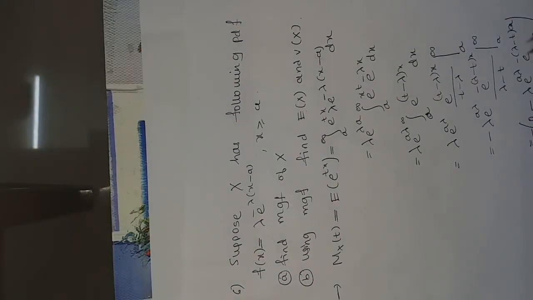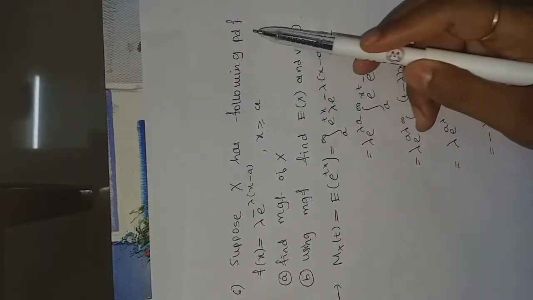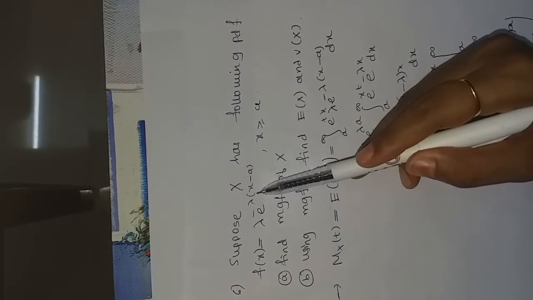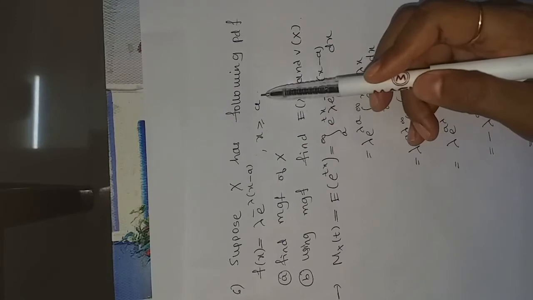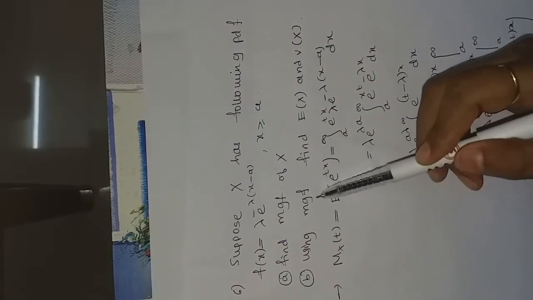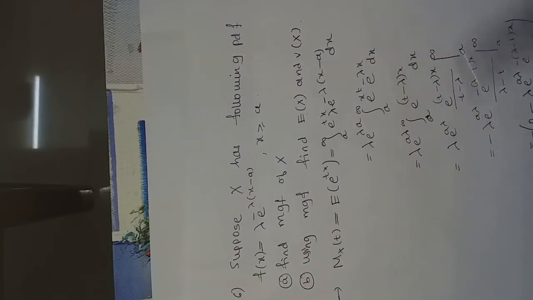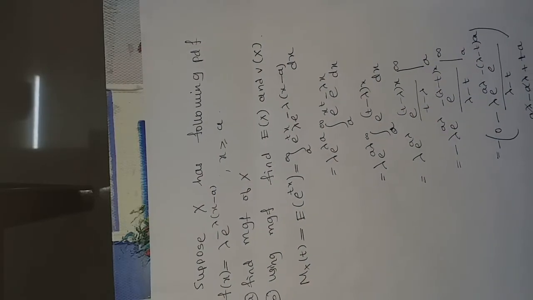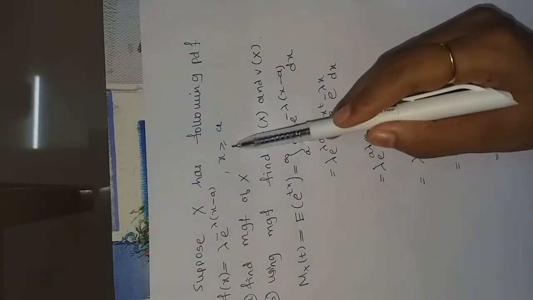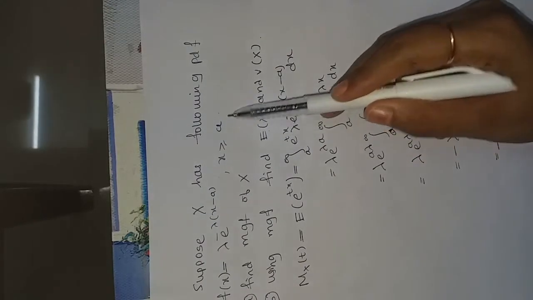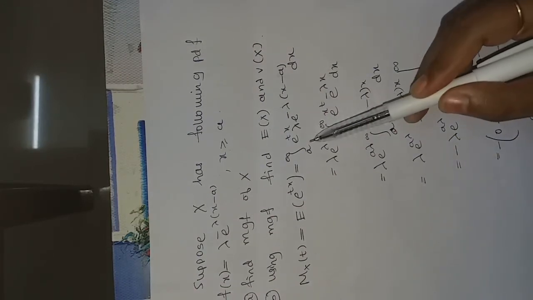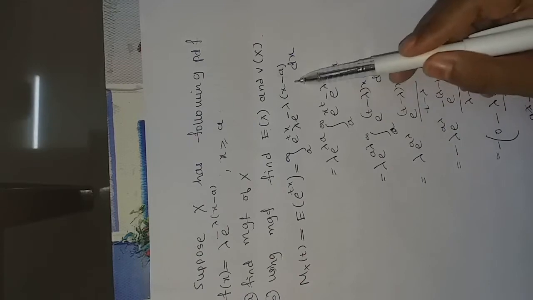The next problem is, suppose x has the following PDF: f of x equals lambda into e power minus lambda of x minus a for x greater than or equal to a. Find the MGF of x, and using the MGF find the expectation of x and variance of x. I have already solved this, I'll just explain it. Since x is a continuous random variable, the moment generating function is the integration of e power tx into f of x.